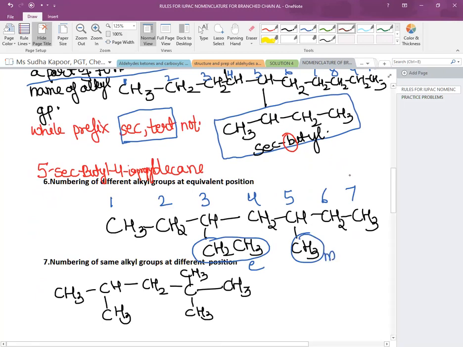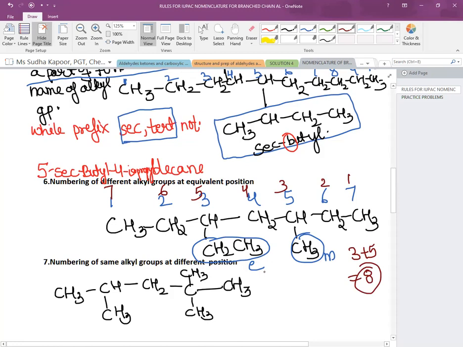If I number it from this side, that is right to left, 1, 2, 3, 4, 5, 6, and 7, now methyl is present on 3rd, ethyl is present on 5th. The total is the same from both sides, that is 3 plus 5 is equal to 8. The sum rule is complete here.